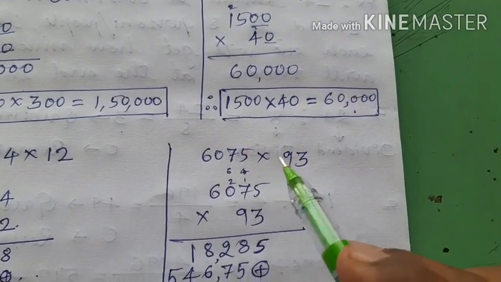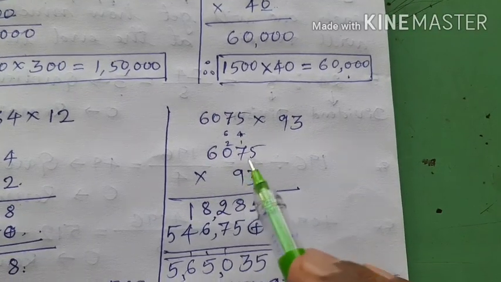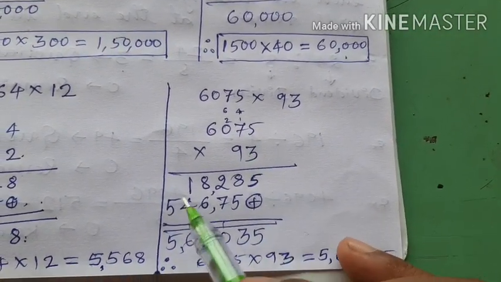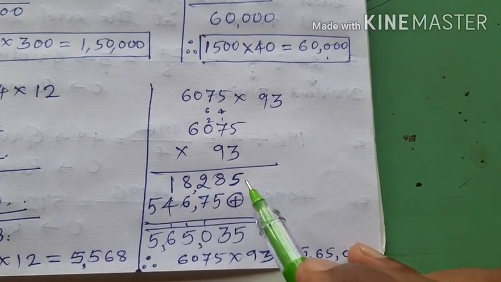Similarly, 6075 into 93. First I multiply with 3 and write this as partial product.